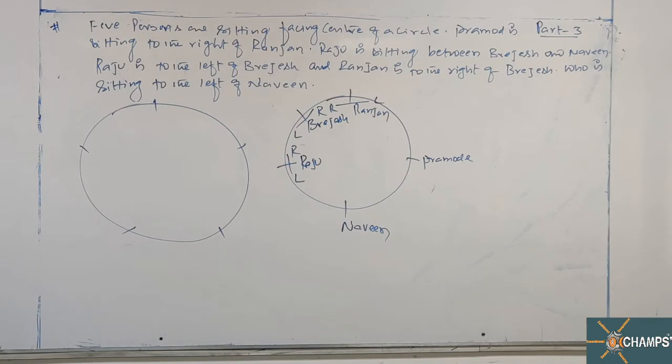Five persons are facing center. Pramod is sitting to the right of Ranjan. Raju is sitting between Brijesh and Naveen. Raju is sitting to the left of Brijesh and Ranjan is to the right of Brijesh. Who is sitting? Okay.